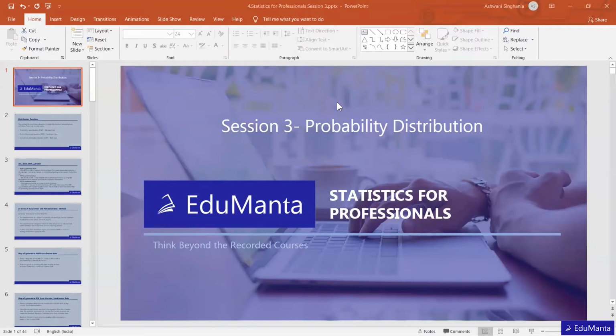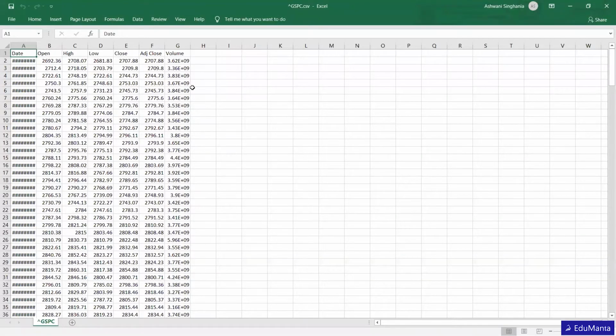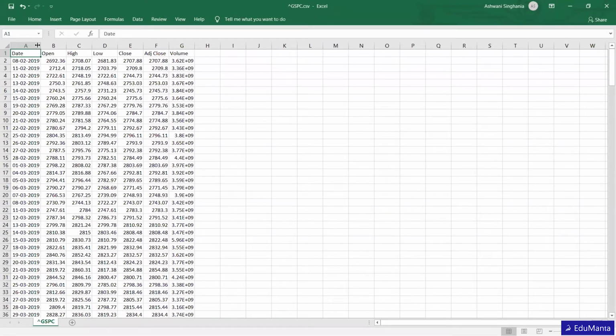First, let's understand what distribution means. When we talk about distribution, we have to understand what data we have. For example, if I pull out some data, this is the S&P 500 return for the last 1 year.